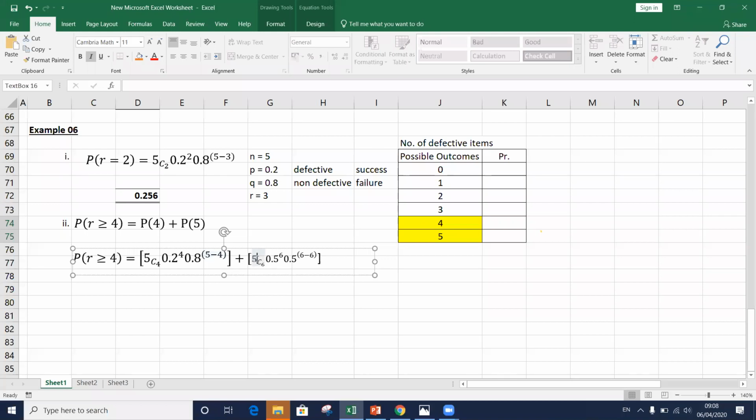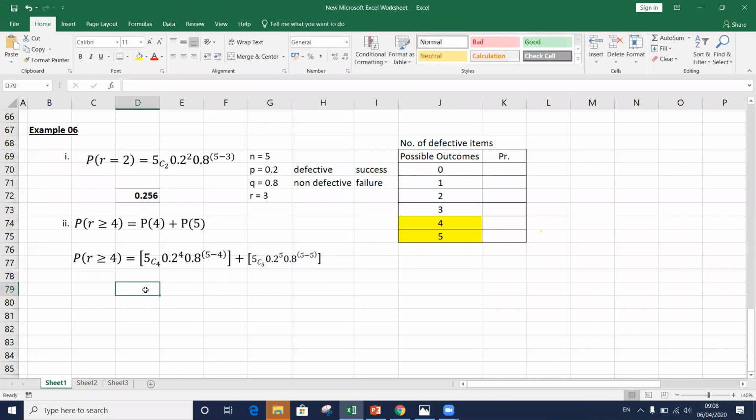For that we need to add the probability of all 5 items being defective. We also need to find the probability that all five items are defective. Right? 5 out of 5. P value is 0.2 to the power 5. Q value is 0.8. N value is 5. R value is 5. Right. What should be the answer here?